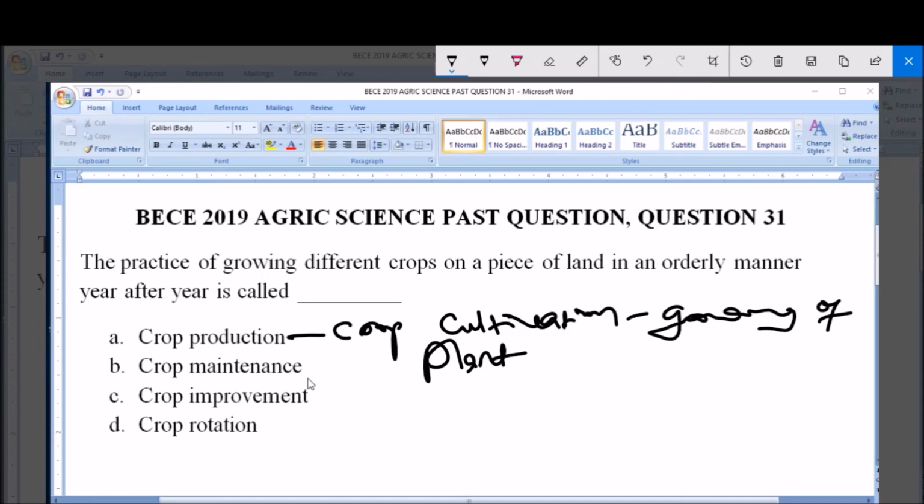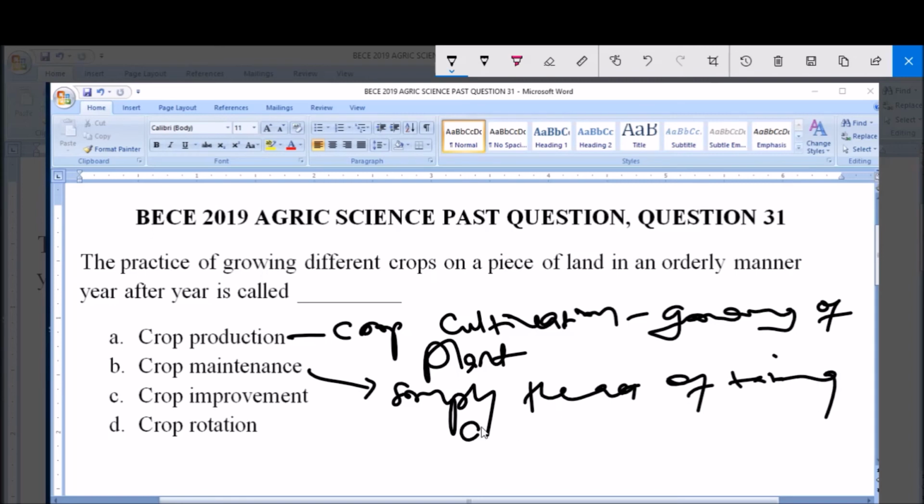Now B here says crop maintenance. Now crop maintenance just simply refers to the art or practice of taking care of crop plants, that is by keeping these plants safe from diseases, from pests. So that's what crop maintenance is. For example, weeding is a practice of crop maintenance. Spraying of herbicides, insecticides, so as to help maintain the health status of these crops is under crop maintenance.